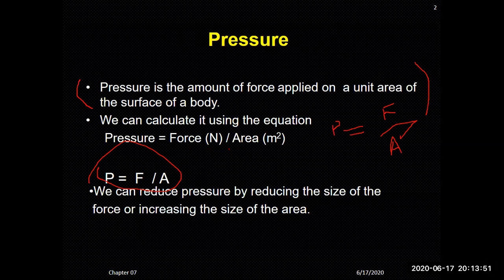The unit of force is Newton and the unit of area is meter square. It means that the unit of pressure will be Newton per meter square, also called Pascal. We can reduce pressure by reducing the size of the force or increasing the size of the area. If you increase the area while applying the same amount of force, the pressure will decrease. But if you increase the force, more pressure will be there. So this is the relation of the two.